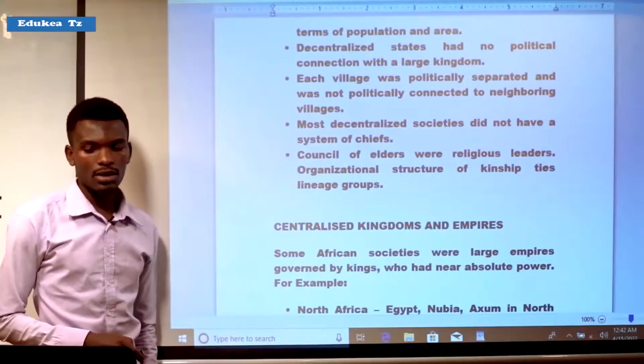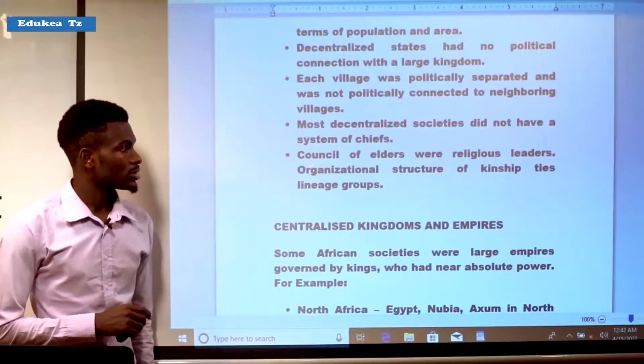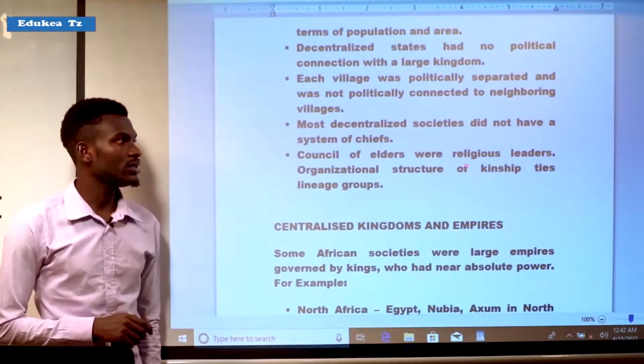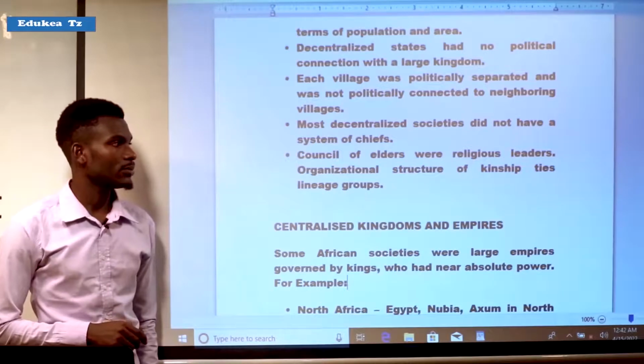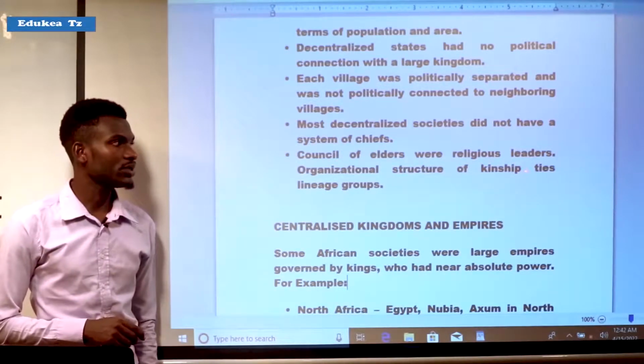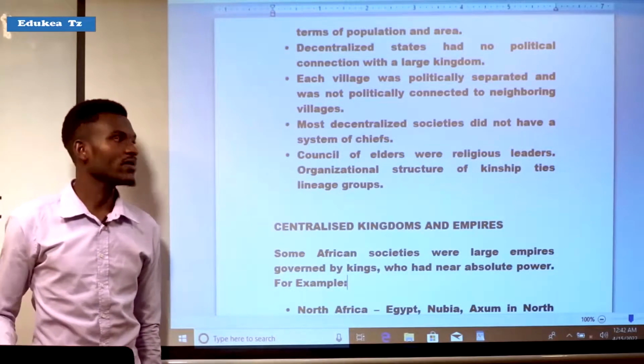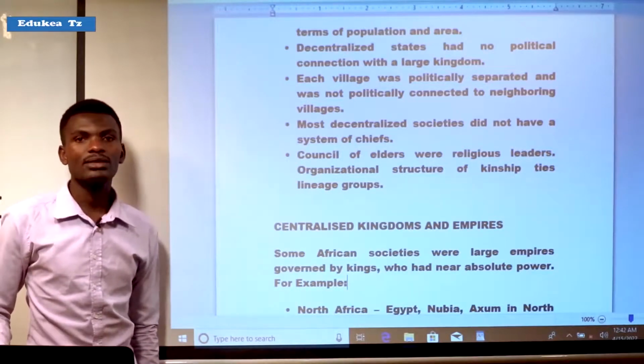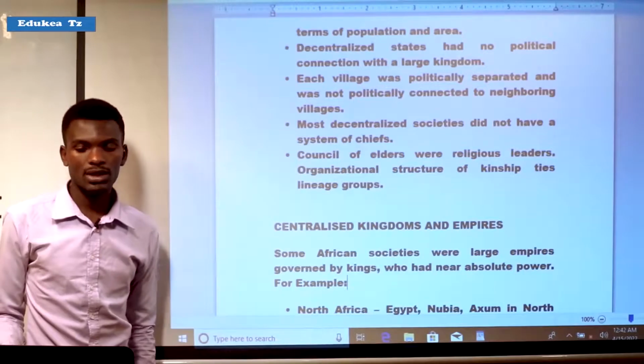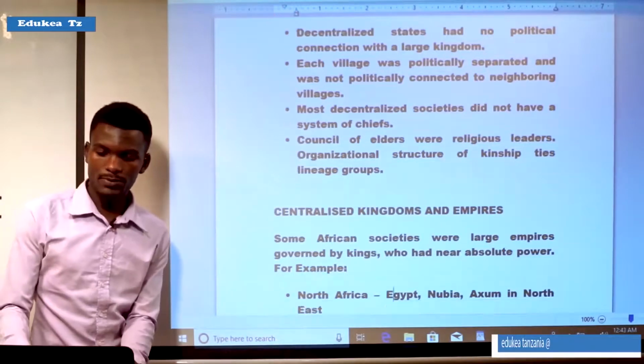And the last one is that the Council of Elders were religious leaders, and the organizational structure was based on kinship ties and lineage groups. It means that the Council of Elders were religious leaders in the decentralized states.